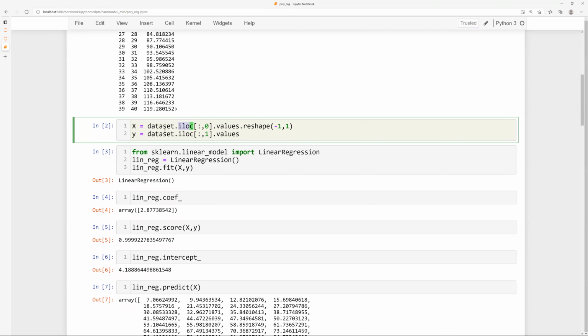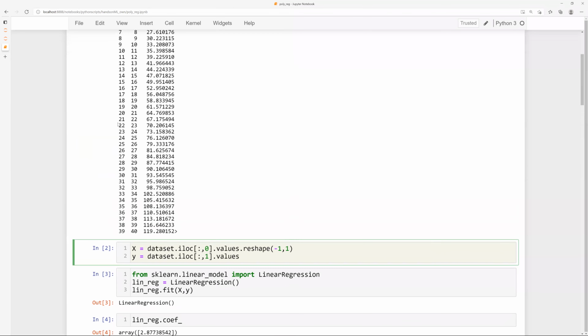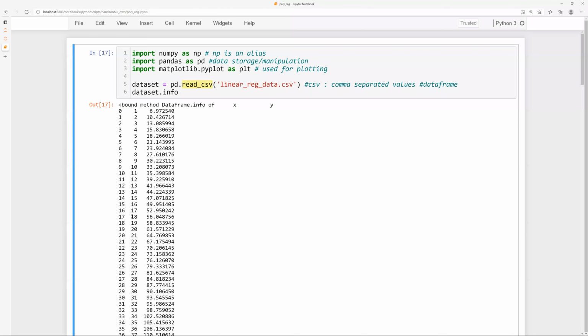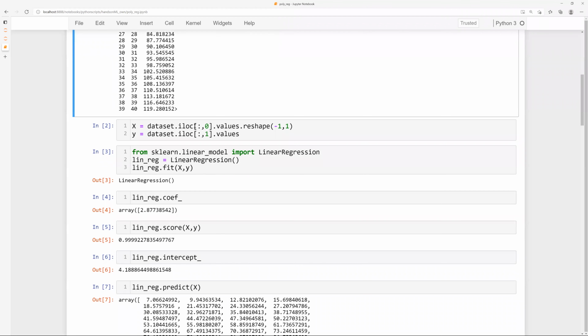I don't know the exact names of these, but this gives you the index values. Please understand that although it prints out this 0, 1, 2, those don't count. So if you look at this colon comma 0, can anybody tell me what this is going to do?